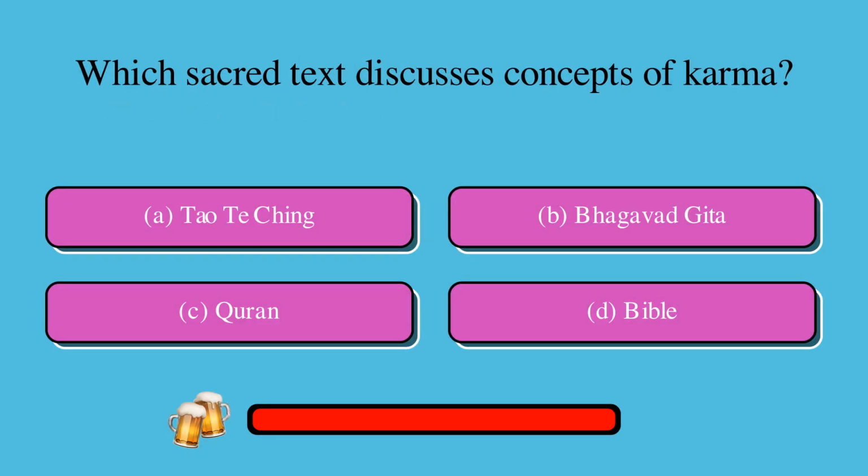Which sacred text discusses concepts of karma? Is it A, Tao Te Ching, B, Bhagavad Gita, C, Quran, or D, Bible? The correct answer is B, Bhagavad Gita.